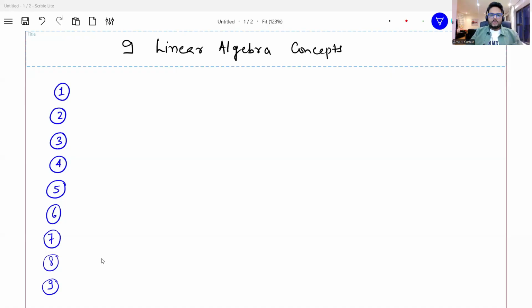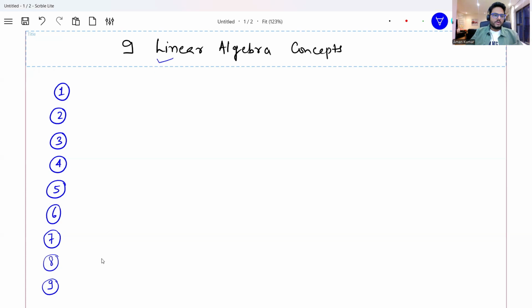Linear algebra, the backbone of data science calculations. Let's try to understand what are the 9 must-know concepts of linear algebra which will make your life easy in understanding data science calculations. So what we are going to do is understand 9 linear algebra concepts that we use quite often in data science.